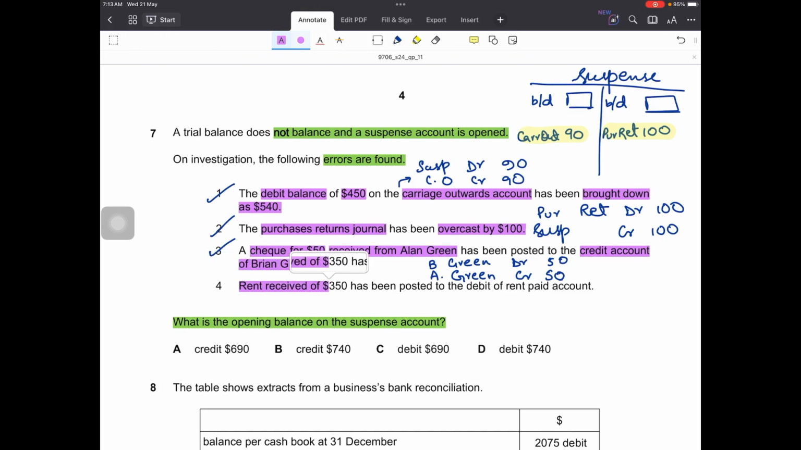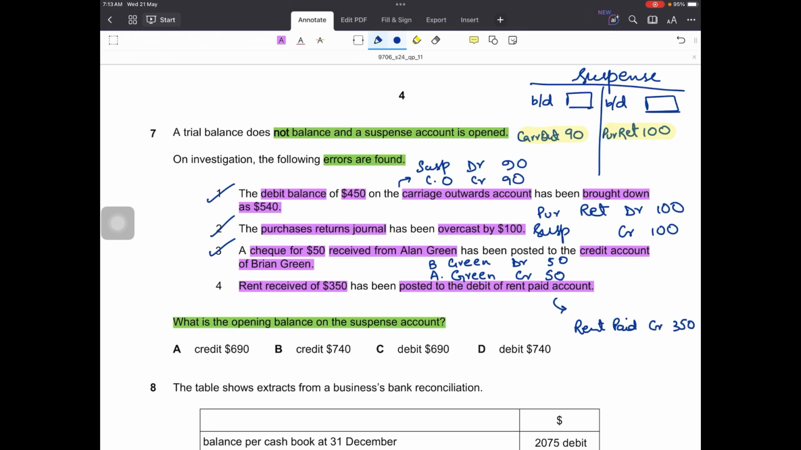Question number 4. Rent received of 350, rent received is an income, has been posted to the debit of rent paid account. Rent paid account has been incorrectly debited. So first of all, let's credit rent paid, that is rent expense account, by 350 in order to eliminate the wrong entry.